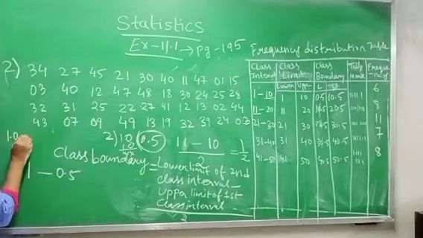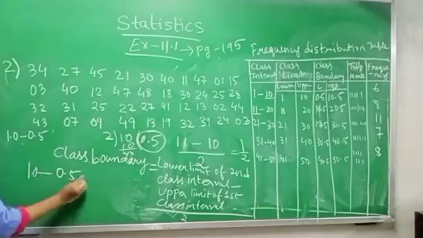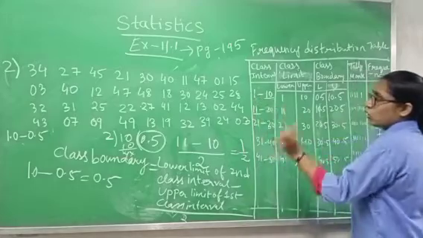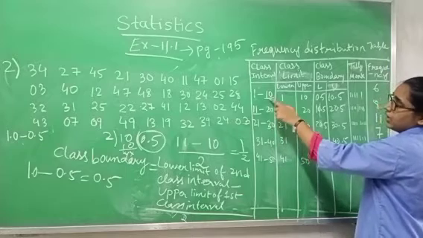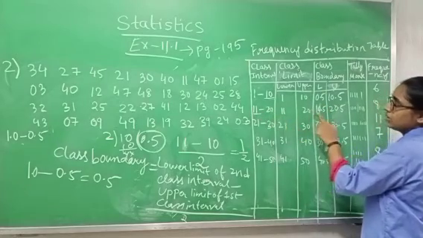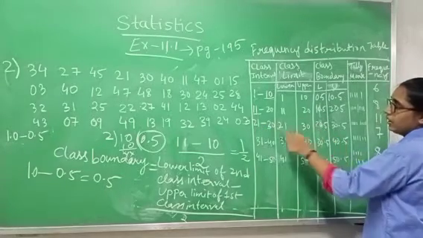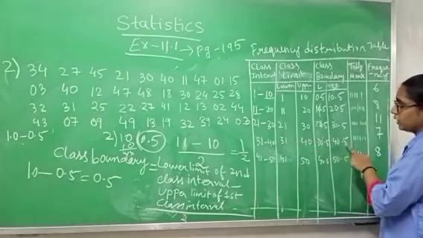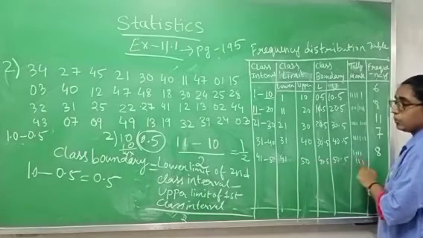So when you subtract 0.5 from 1, you will get 0.5. And when you add 0.5 to 10, you will get 10.5. Again 11 will become 10.5 and 20 will become 20.5. 21 will become 20.5, 30 will become 30.5. 31 will become 30.5, 40 will become 40.5. 41 will become 40.5 and 50 will become 50.5.